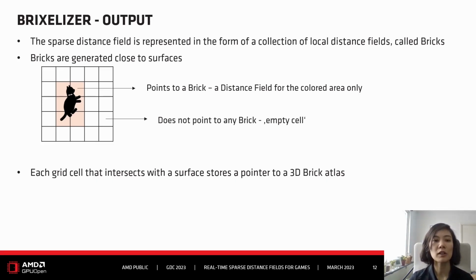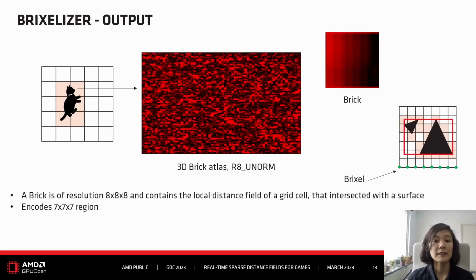So in this example, the colored areas are grid cells that point to a brick, so we have distance field information for this area. The white grid cells will not point to any brick, so we will not have any distance field information for these areas. The grid cells point to an atlas, and the atlas itself will store the bricks. The grid cells can also be called voxels. The atlas stores the actual bricks, so the voxels just point into the atlas, and then you read the distance field from the atlas.